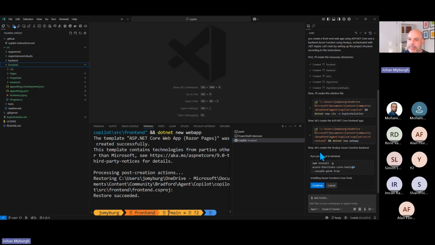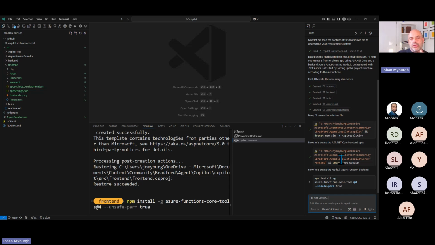All right. There you can see it says, let's create the Node.js application. First, it says npm install -g Azure Functions Core Tools. It's prompting me to install the core tools that are going to be required to create an npm application. And in actual fact, if I was questioning that, it will say, yes, you are right, let's check if you've already got it installed, because I might at any point in time just hit the stop button and tell it, hang on, I think you're going off on a bit of a tangent here.